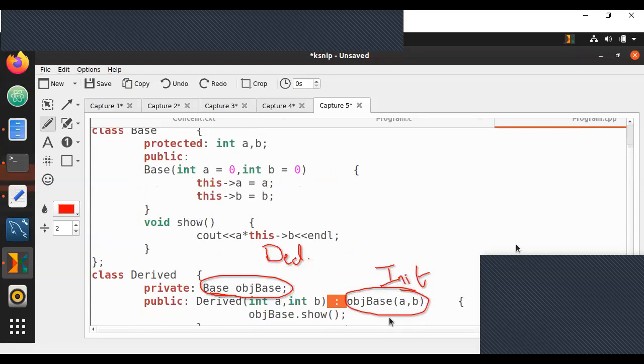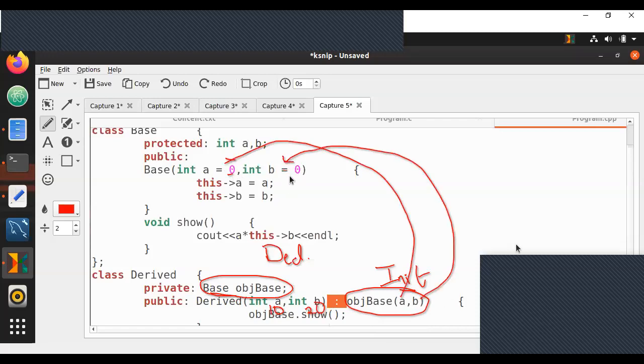That is why we call it as initialization list. So using colon, we can do this. So all that we are doing here is defining a base object and we are initializing it with the same A value as 10 and B value as 20 that are sent. So that means A goes here and B goes here. Since you had default values, those are not taken. 10 and 20 are stored in A and B.